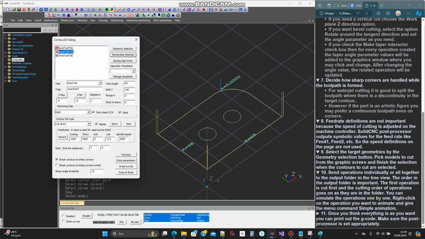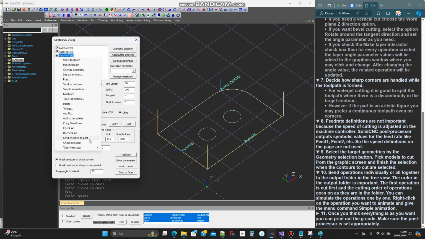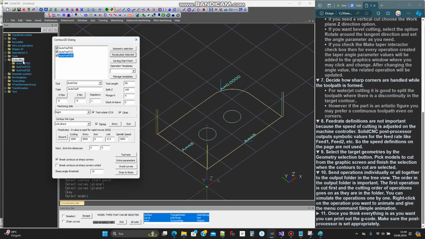You can simulate the operations one by one. Right-click on the operation you want to animate and give the menu command Simple Animation.